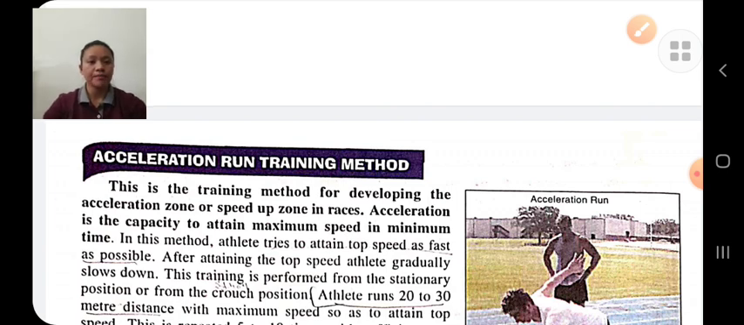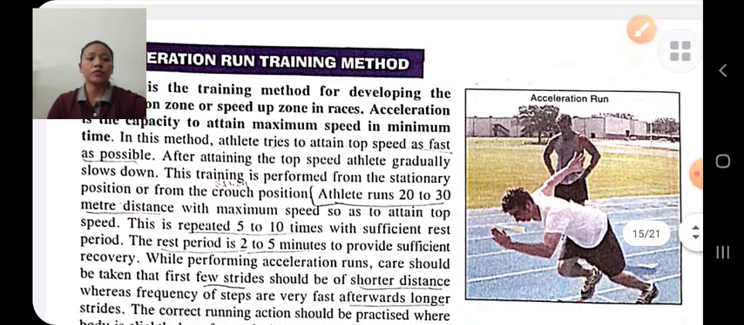Acceleration run training methods. This training method is used for developing the acceleration. Acceleration means the capacity of an individual to attain maximum speed in a minimum time. In this, the athletes try to achieve his top speed as fast as possible. Therefore, he runs around 20 to 30 meter distance with his maximum speed.